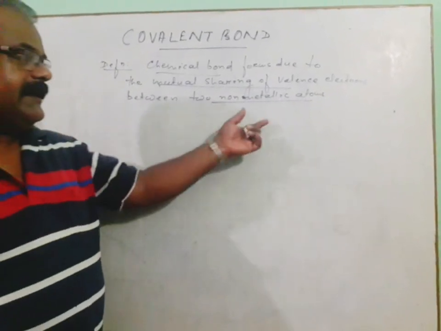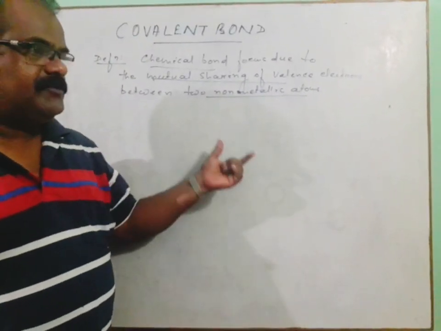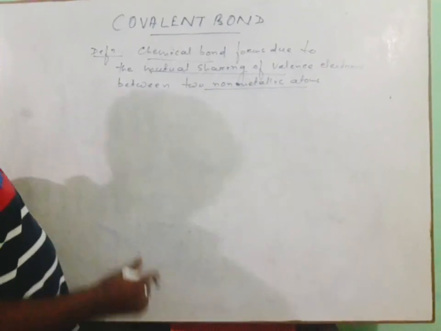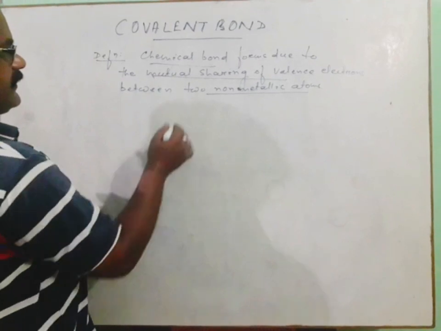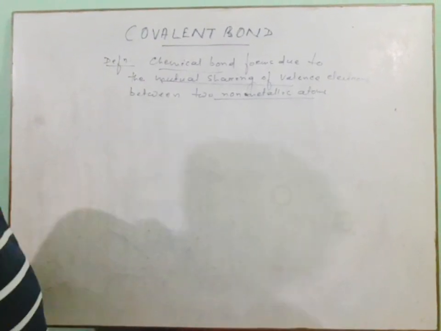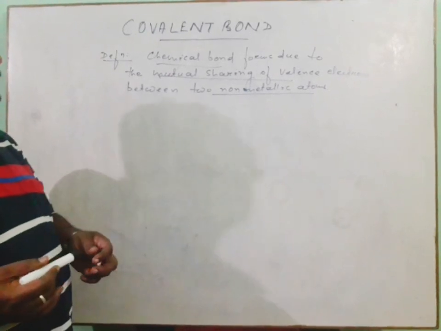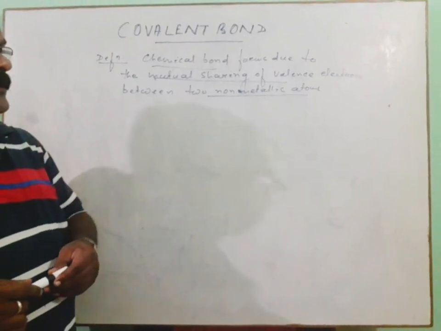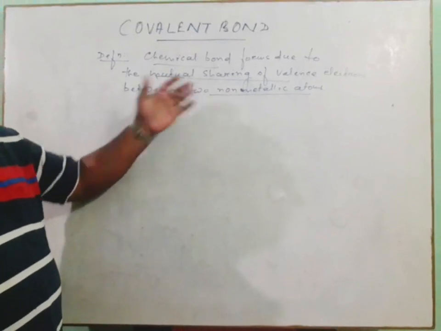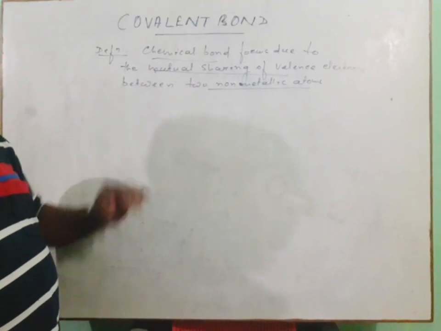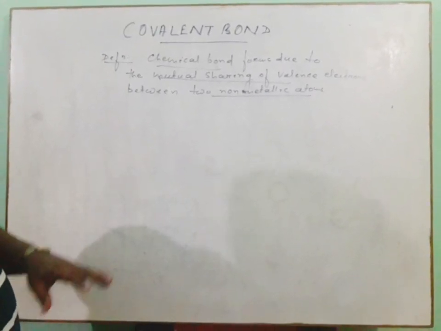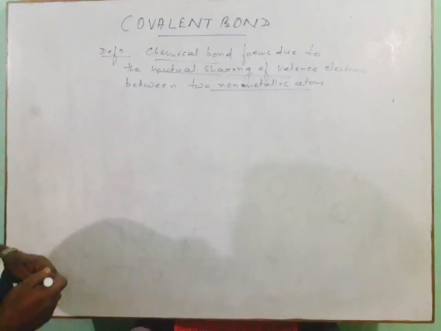The non-metallic atoms may be identical atoms or non-identical atoms. However, the most important thing is that this bond is formed due to the mutual sharing of valence electrons. In the last video we discussed the electrovalent bond, which was because of the complete transfer of electrons, but the covalent bond is formed due to mutual sharing of valence electrons. What does it mean? It can be explained by taking certain examples.